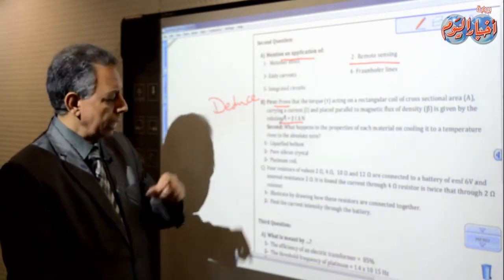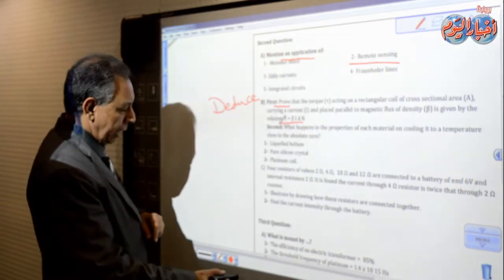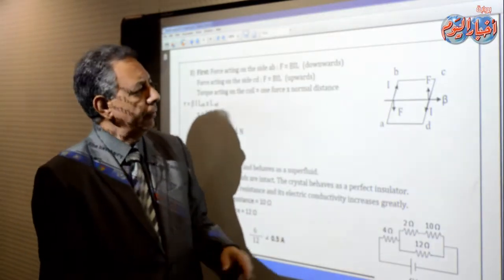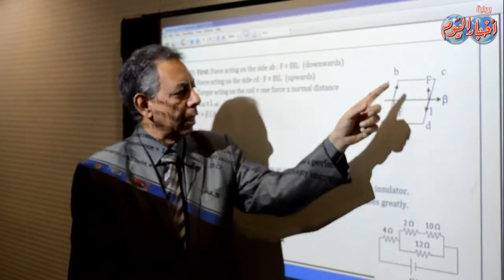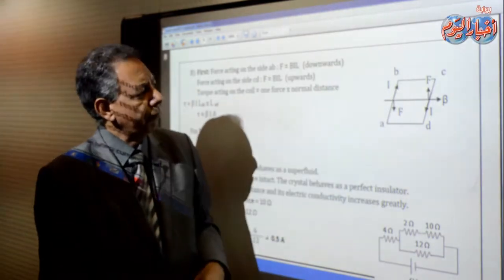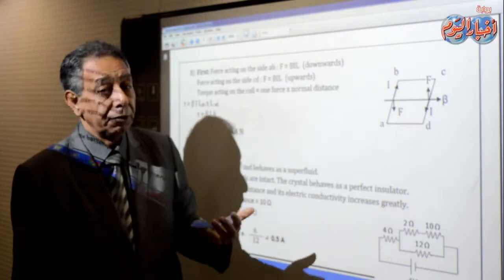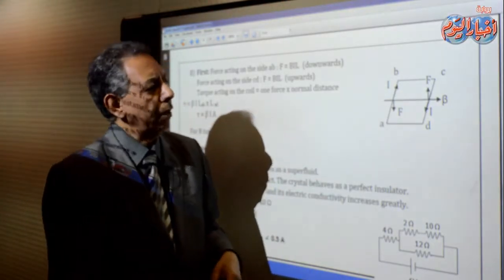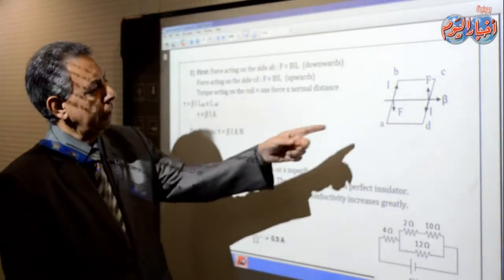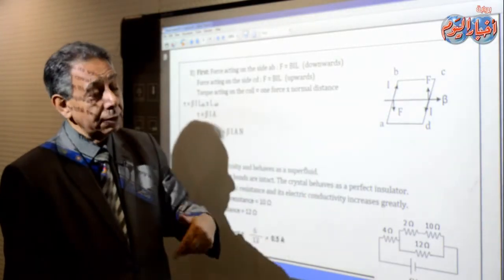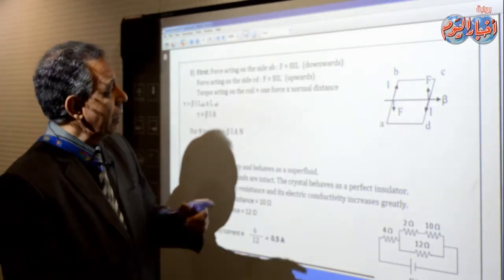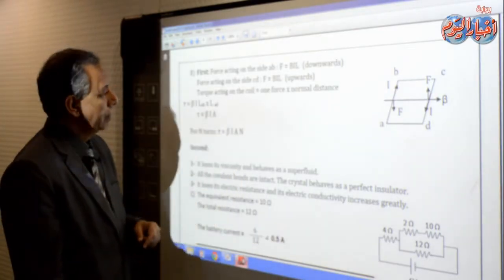So you draw, and each side carries a current, and the side AB is affected by a force. As you see, we apply Fleming's left-hand rule, and the side CD is also affected by a force. The two forces are opposite, equal, and parallel forces. So they form a couple, and the couple acts to rotate the coil.